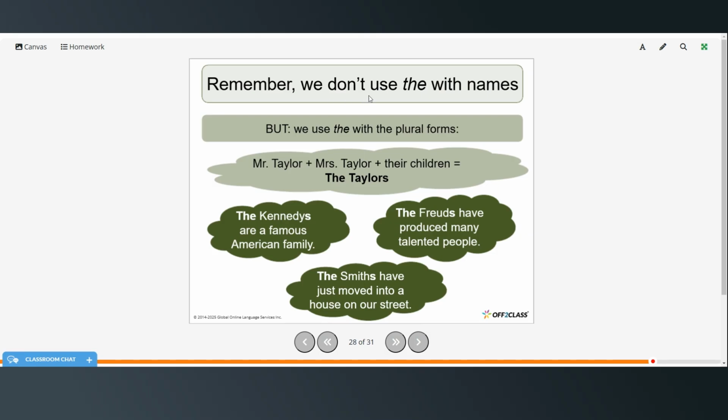But we don't use the with names, although we do use the with the plural forms. So Mr. Taylor and Mrs. Taylor and their children would be the Taylors. Another example, the Kennedys are a famous American family. The Freuds have produced many talented people. The Smiths have just moved into a house on our street.